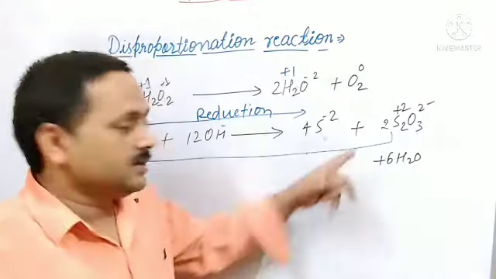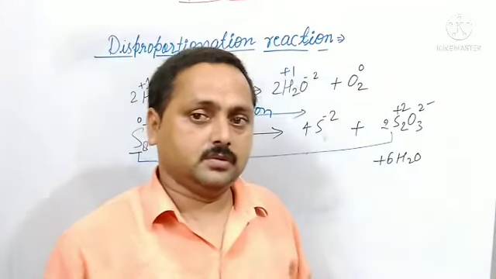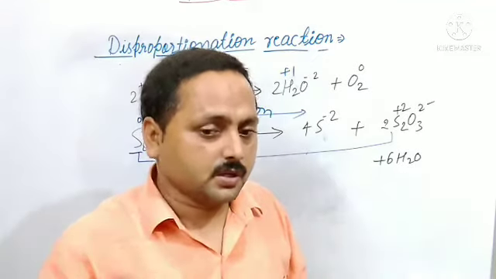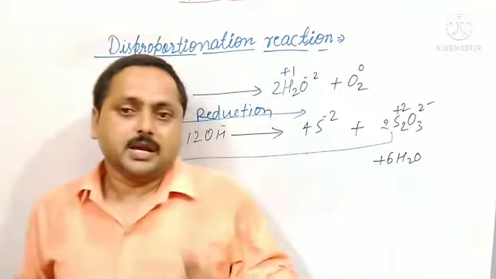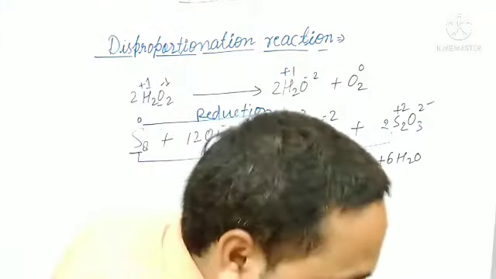A disproportionation reaction contains at least one element that shows at least 3 oxidation states. Could you not notice what I said? Note it. In a disproportionation reaction, there is an element which shows at least 3 oxidation states. Let us see here.